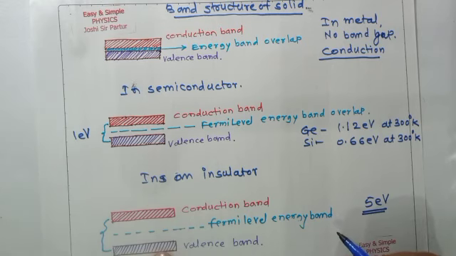But in an insulator, for diamond, the band gap is 5.47 electron volt. That means the gap between the conduction and valence band in an insulator is more, whereas in a semiconductor the band gap or energy gap is less.